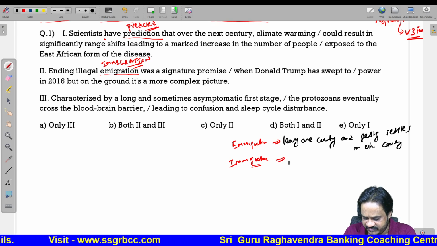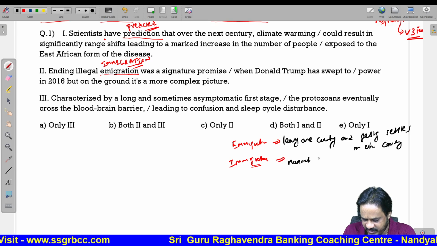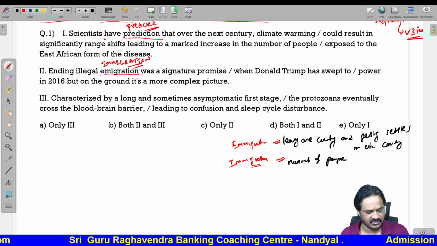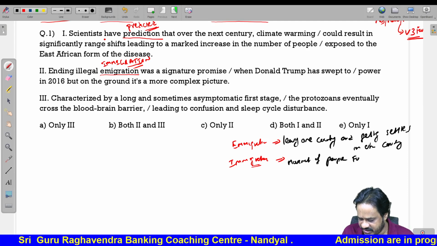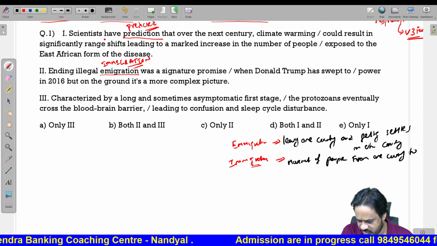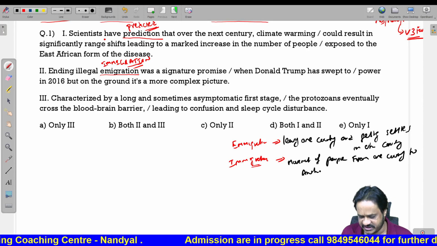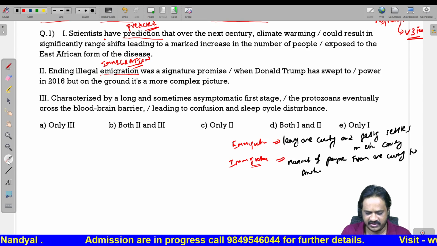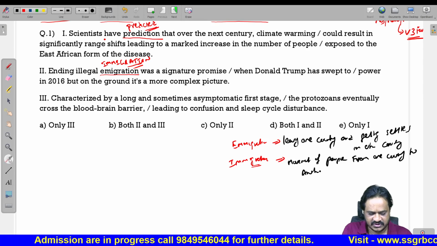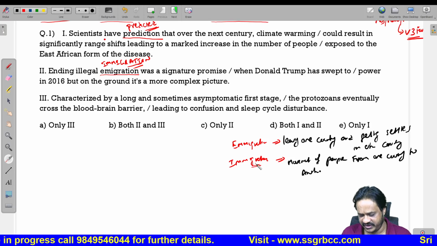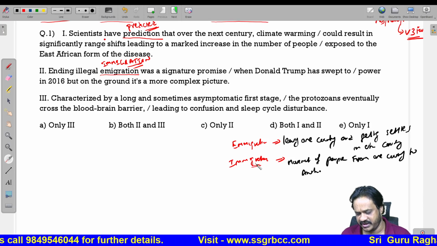Immigration means movement of people from one country to another. Suppose you are going to Dubai for a tour, so you have to go through the process of immigration check at Dubai International Airport.